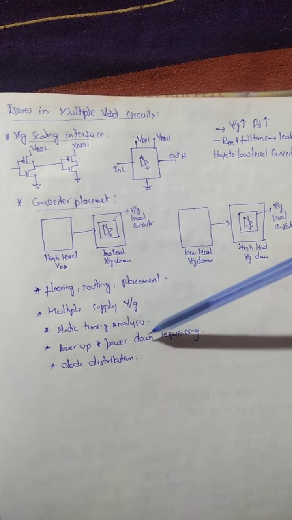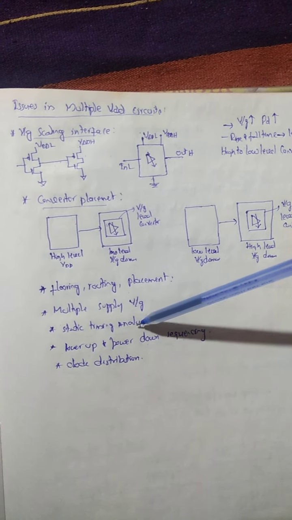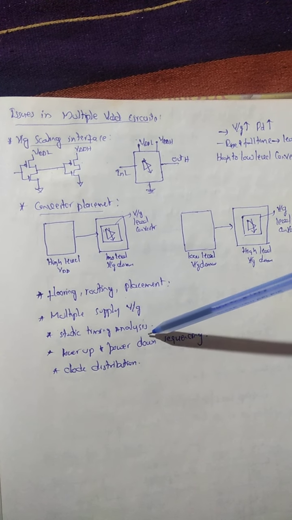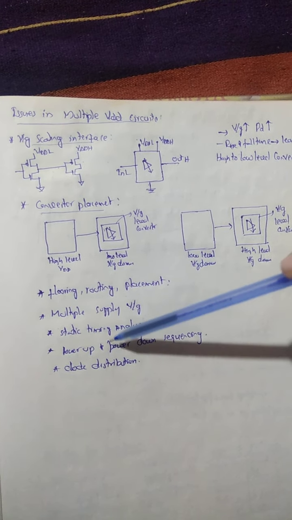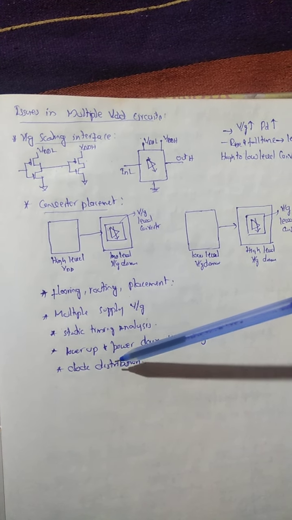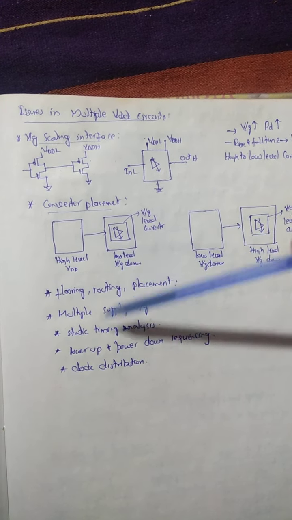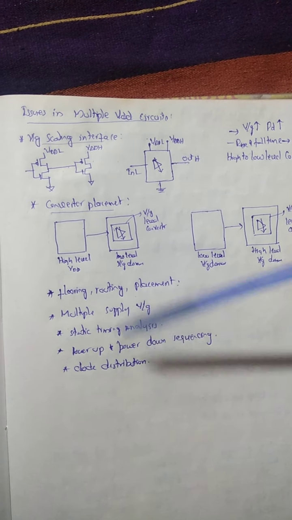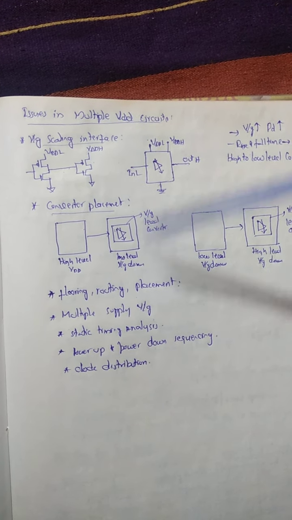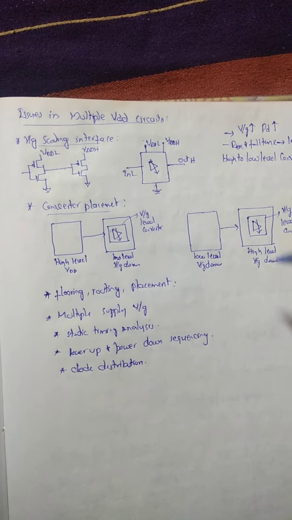But when we are sequencing, if it is not properly maintained with respect to time, there is a problem with glitches. When a glitch comes into the picture, by making use of reset we can overcome that problem. Next one is clock distribution. Because we are going to make use of multiple voltage supplies, the clock distribution has to be done accordingly. These are all the challenges we are facing in case of multiple level voltage scaling, particularly in case of circuits.